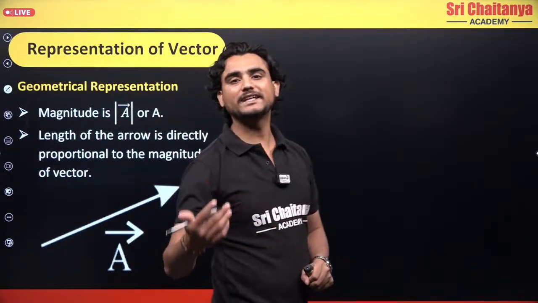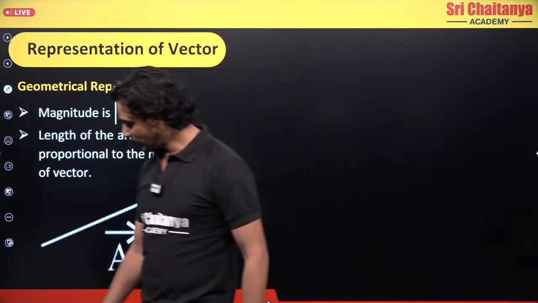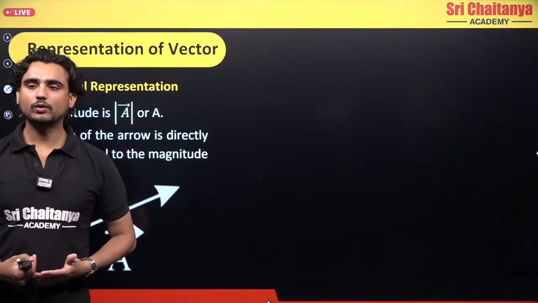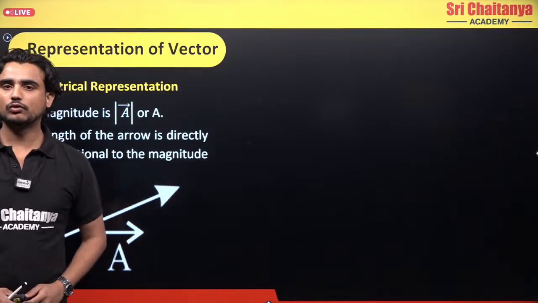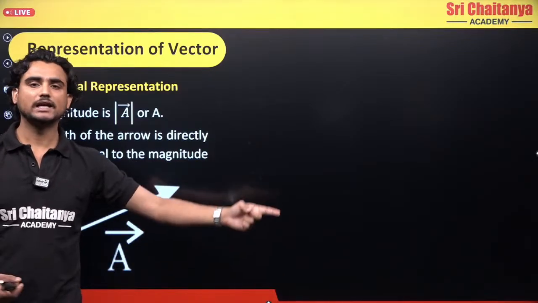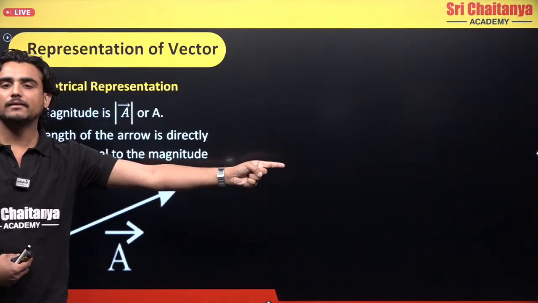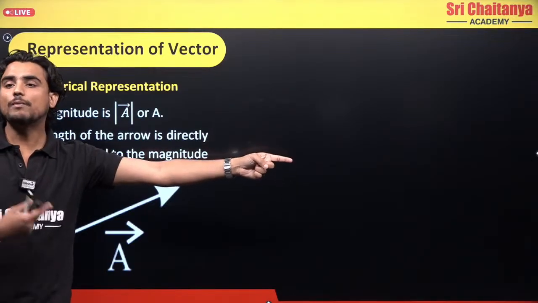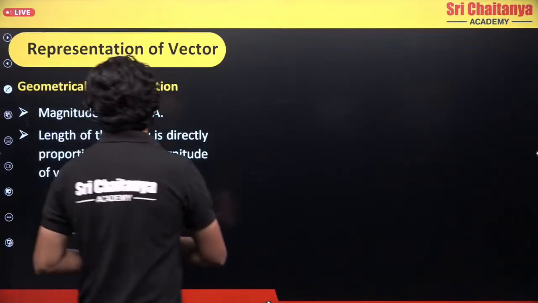How do you represent a vector? When I was standing here, if I want to tell someone to please go to that end of the board, what I will do is point, without speaking. If I want to say something, I will point in that direction. So basically what I am trying to say is, please go there. So direction is given, but how much? Let's understand the geometric representation of a vector.